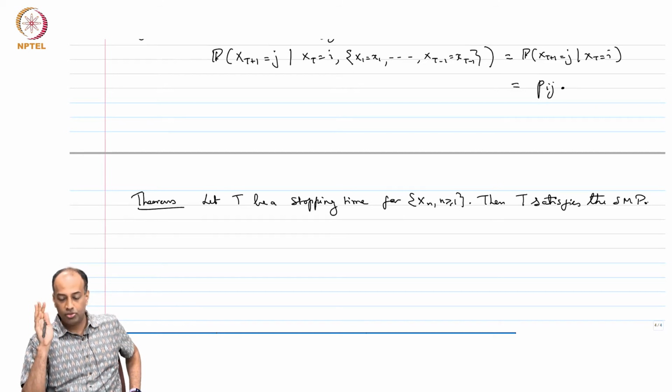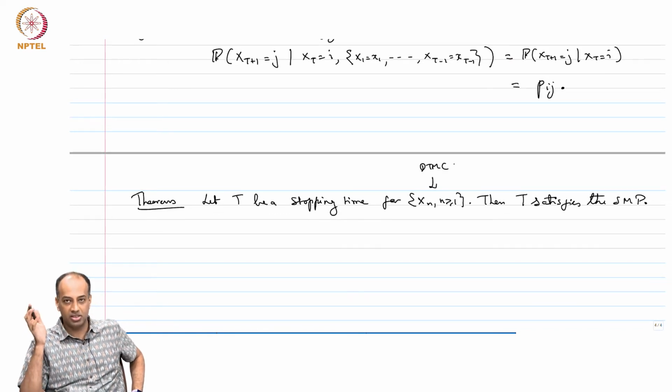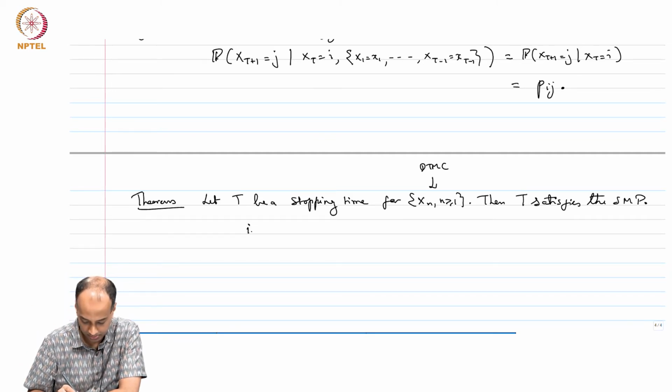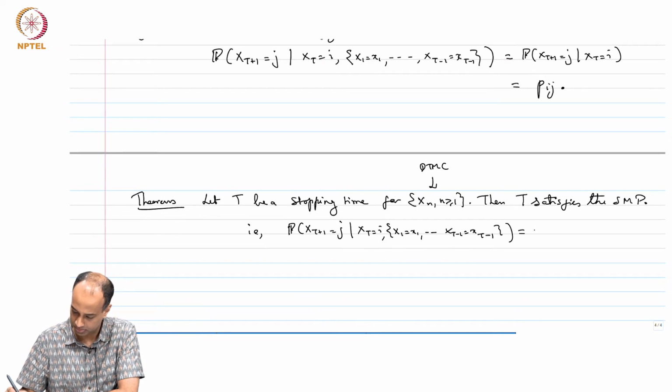So, if T is a stopping time for the Markov chain X_n, n greater than or equal to 1, so this is your DTMC, then T satisfies the strong Markov property, i.e., the probability that X_{T+1} equals j given X_T equals i and this whole bunch of history equals the probability that X_{T+1} equals j given X_T equals i, which equals p_ij.